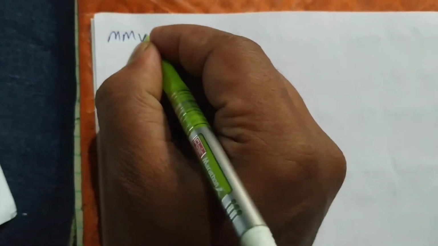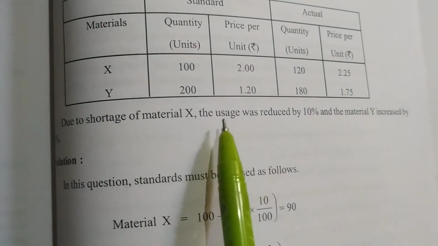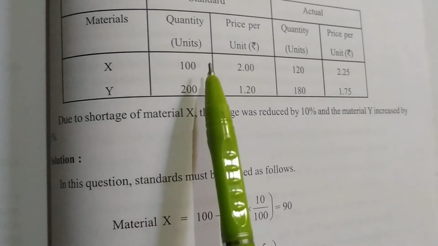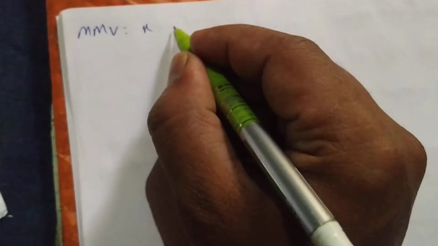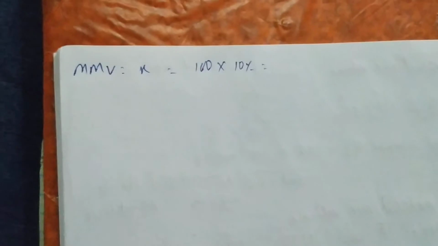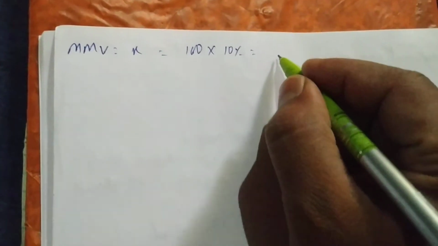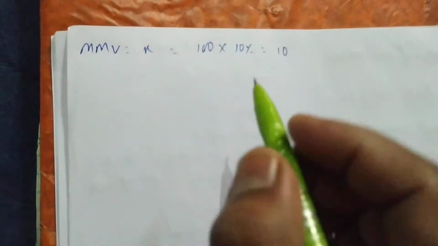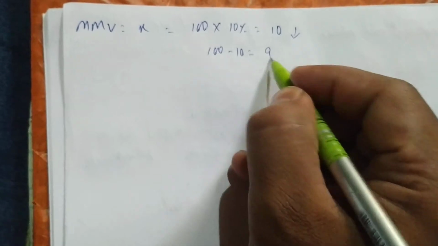Material mix variance of X. First, X we have to reduce. In the question he is saying due to shortage of X the material is used by 10% less. So this 100 we have to reduce by 10%. 100 into 10 by 100, means 10%, you get 10. So 10 we have to reduce, 100 minus 10 is 90 we got.